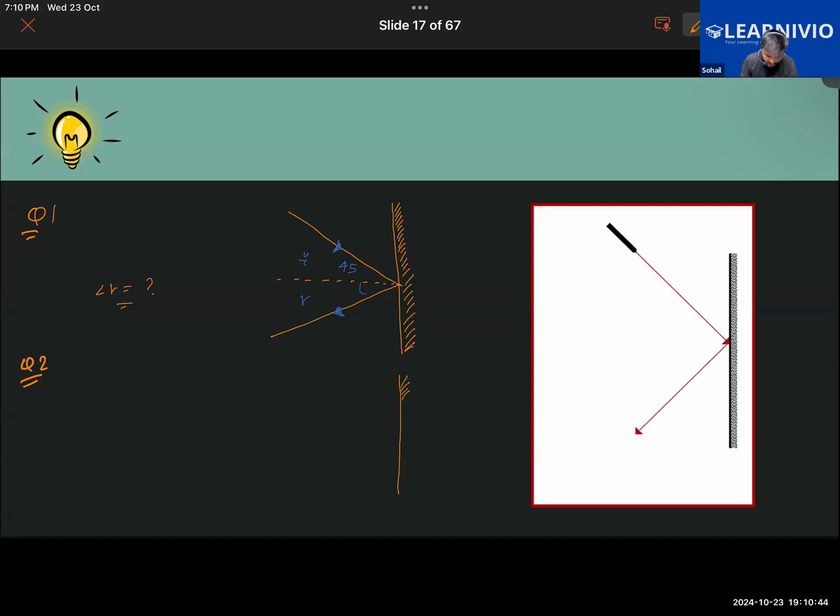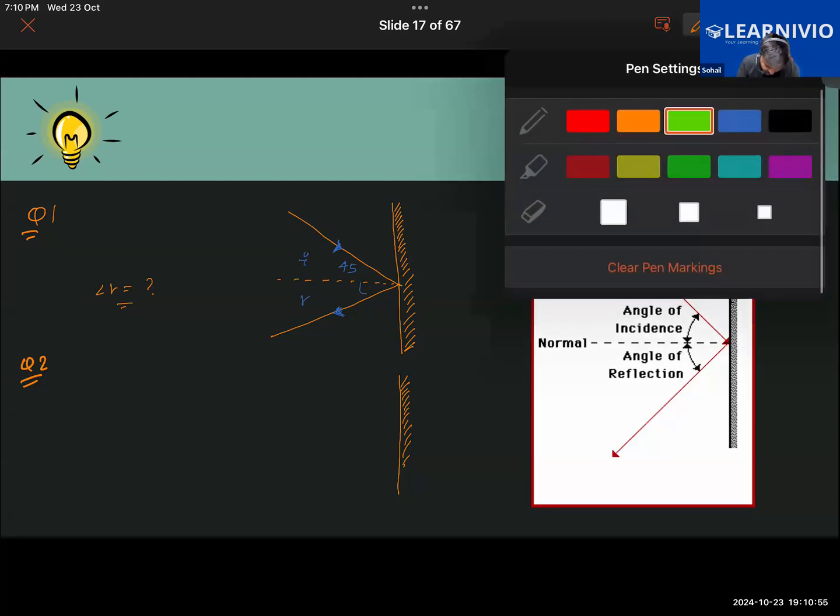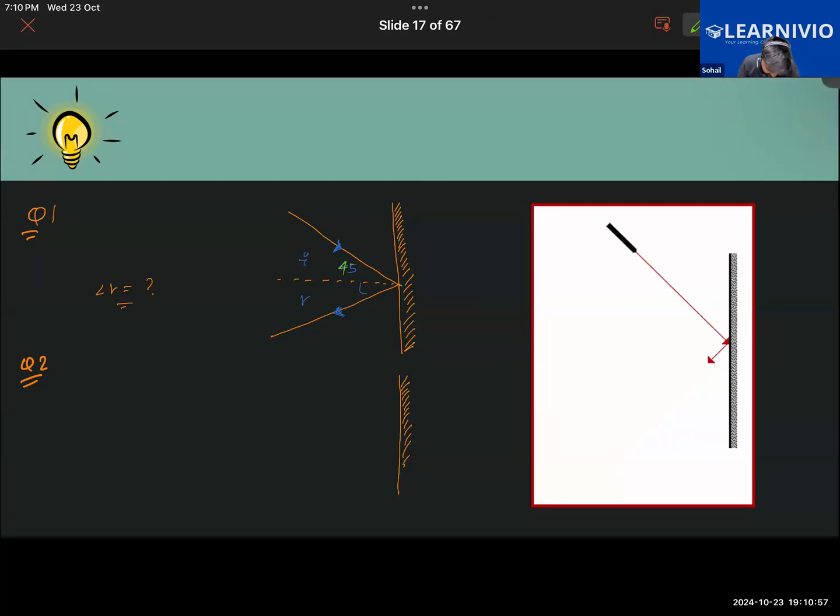So what is written in blue? It's not visible. 1 minute. This one is 45 degree. Okay. And this is angle I. This is angle R. You have to tell me what is angle R equal to. Okay. Yes, Chakrika, you have answered, and Roni, you have not answered it yet. Okay. Yes, that is correct, Chakrika.